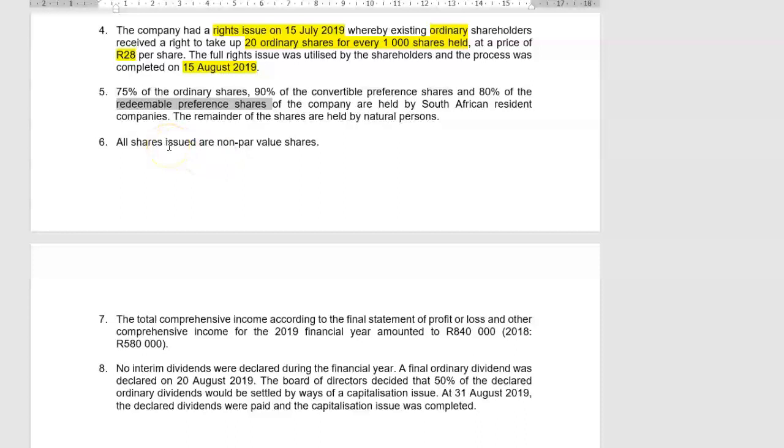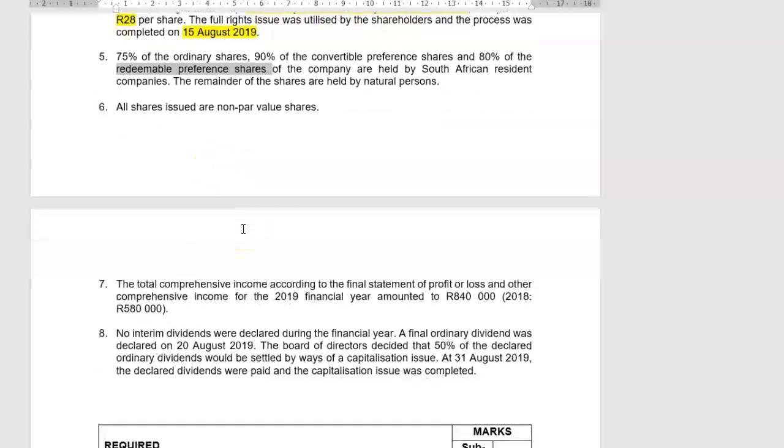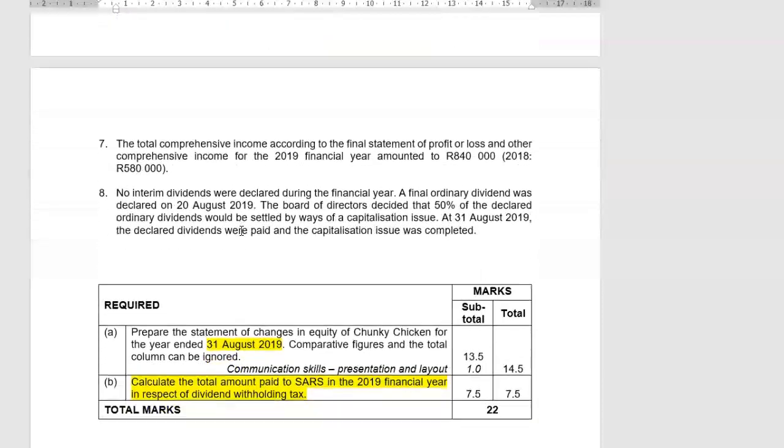If it was par value shares and you had to calculate a dividend, then you know that you only calculate dividends for preference share purposes on the nominal value of the preference shares, not on the issue value. It's only when it's no par value shares that the dividend of preference shares will be calculated on the issue price. Good. 7. The total comprehensive income according to the statement of